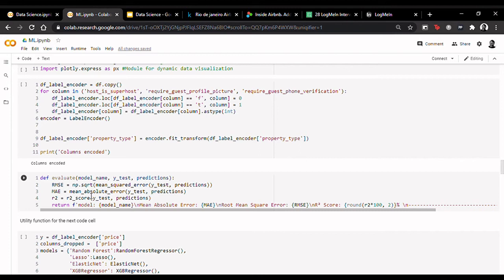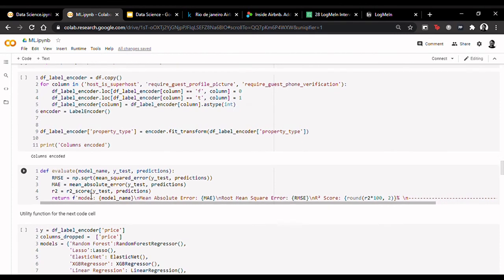Root mean square error or RMSE is a standard way to measure the error of a model in predicting quantitative data. It tells us how far apart our predicted values are from our observed values on average. The lower the RMSE, the better the model. RMSE is always positive, and a value of 0 for RMSE indicates a perfect fit to the data.